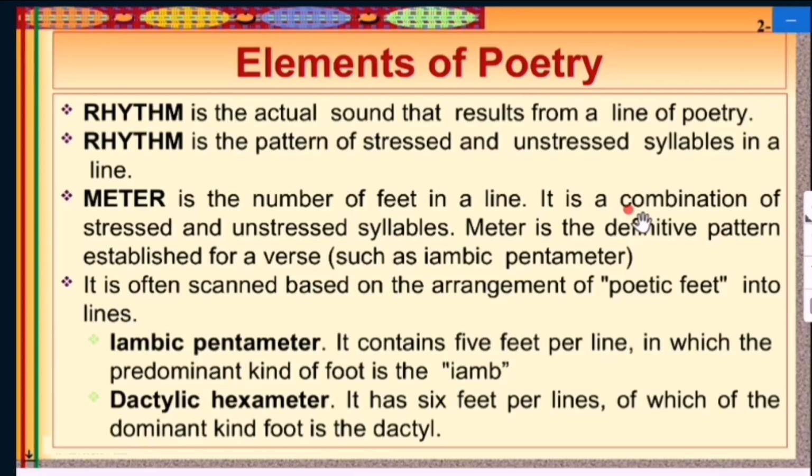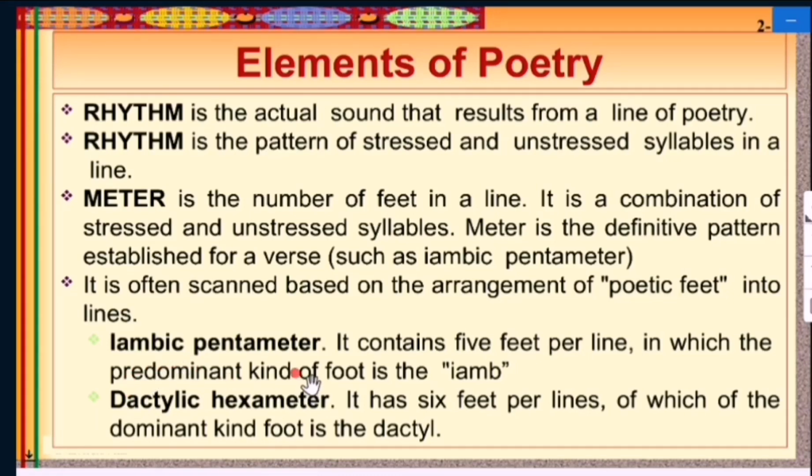It is a combination of stressed and unstressed syllables. Meter is the definitive pattern established for a verse, such as iambic pentameter. It is often scanned based on the arrangement of poetic feet into lines.